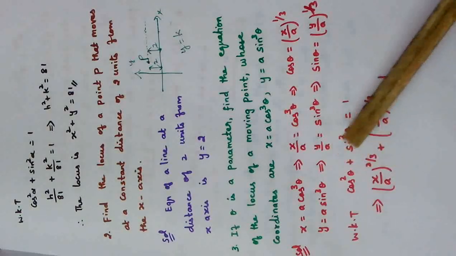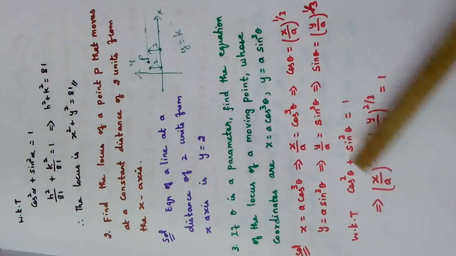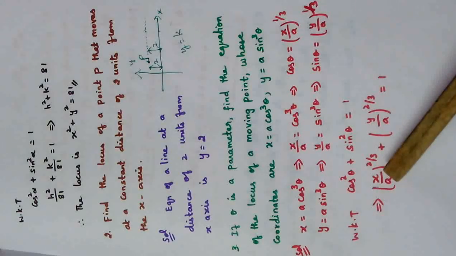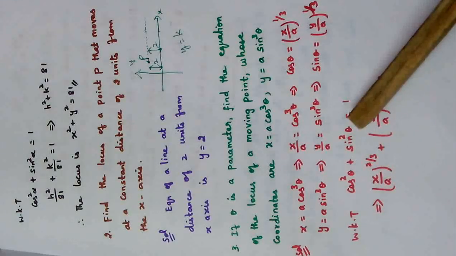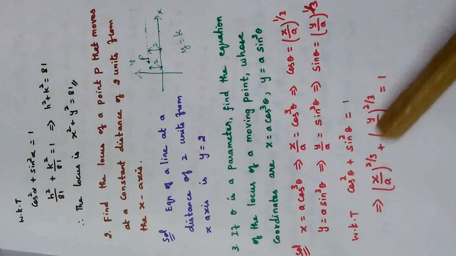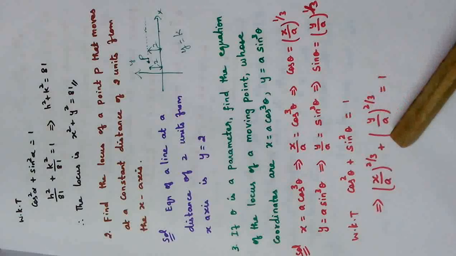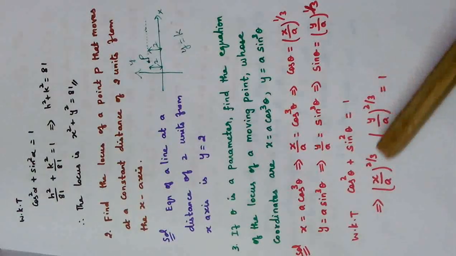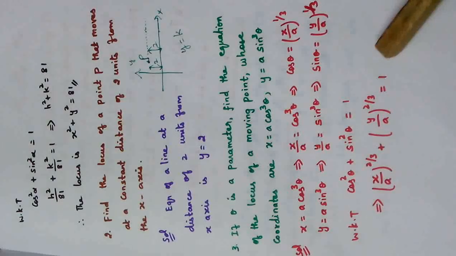If power 2 by 3 comes to both the terms, what will happen? x power 2 by 3 by a power 2 by 3 plus y power 2 by 3 by a power 2 by 3 equal to 1. The denominators are the same, a power 2 by 3, so that can be cross multiplied also. Either you can leave it here itself, or bring the power inside and take the LCM.